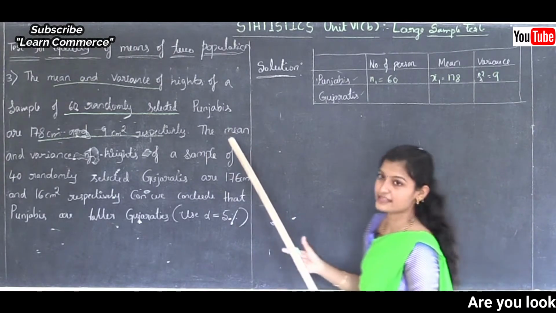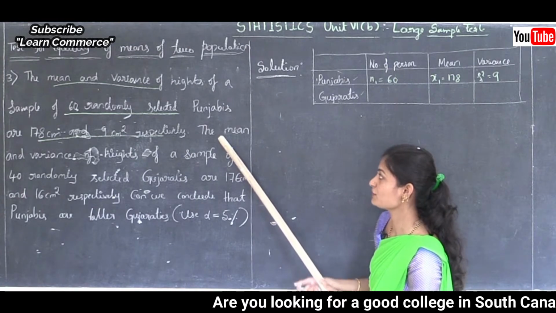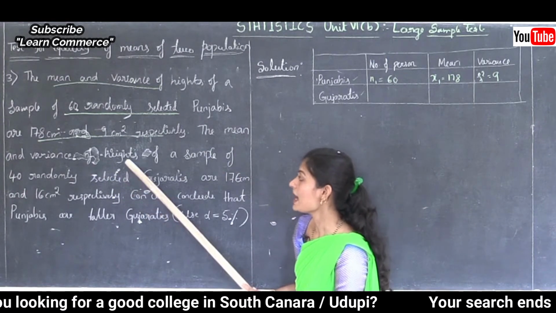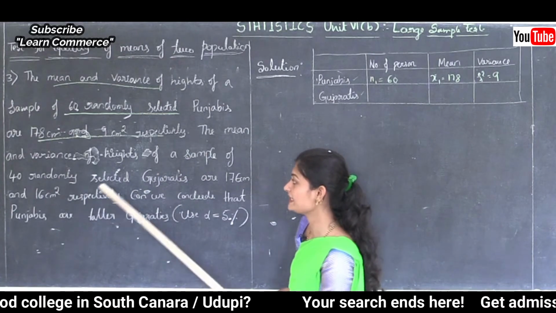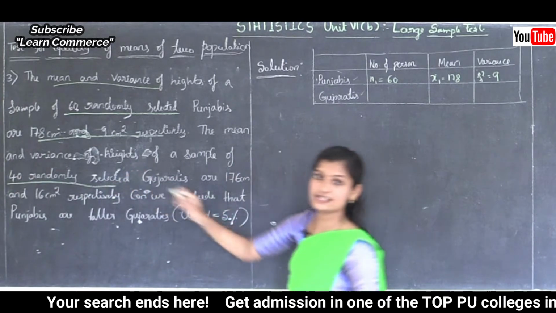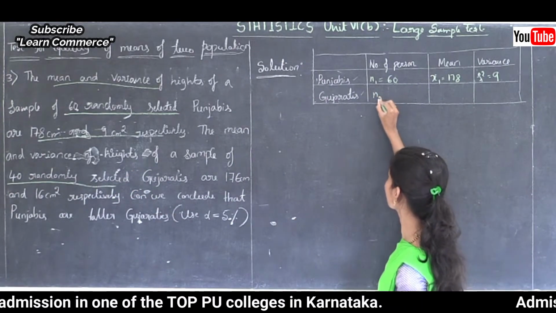This is the first set of sample observations. The next set is the mean and variance of heights of a sample of 40 randomly selected, that is the other sample size, I will write n2 is equal to 40.